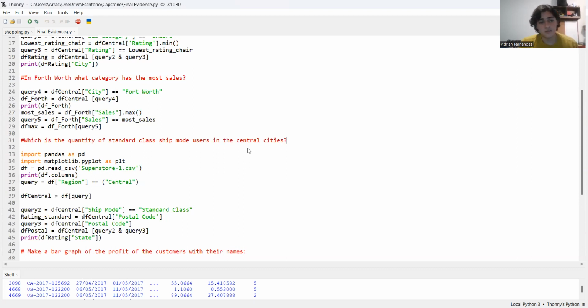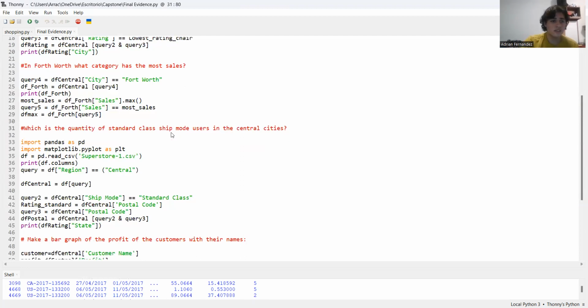This question works if you want to make a study or check how many persons are using the standard class ship mode in the central zones, obviously in the cities. This helps if you want to make a market study or only to check if it's a normal thing to have standard class ship mode users.